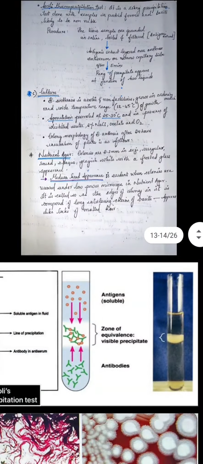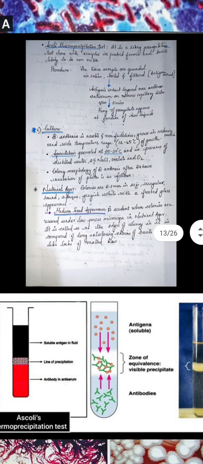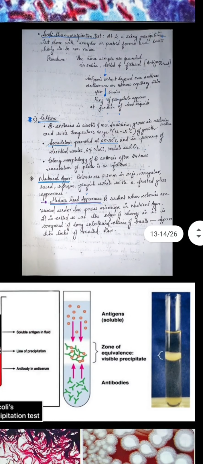See, this is the Ascoli thermoprecipitation test. As you can see, after addition, there is a line of precipitation here between the soluble antigen above and the antiserum antibody below. So this is how it looks.